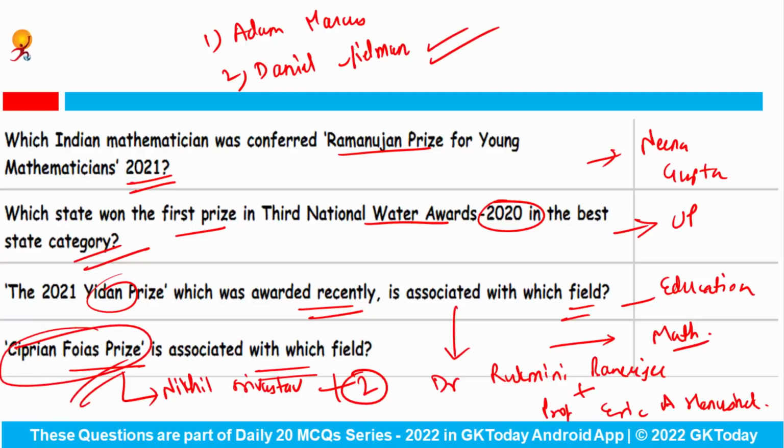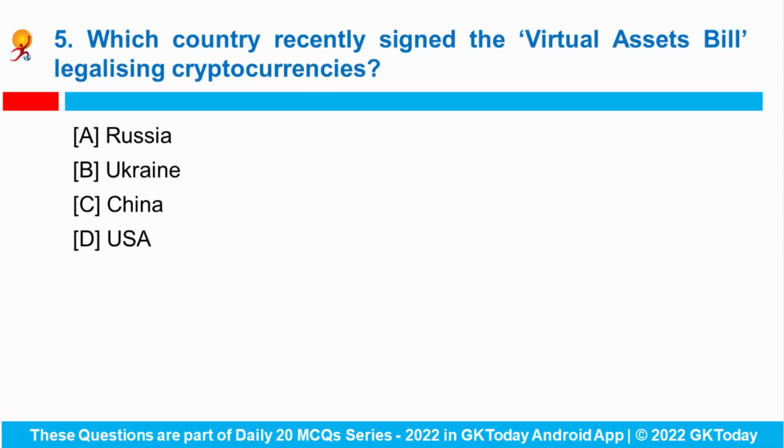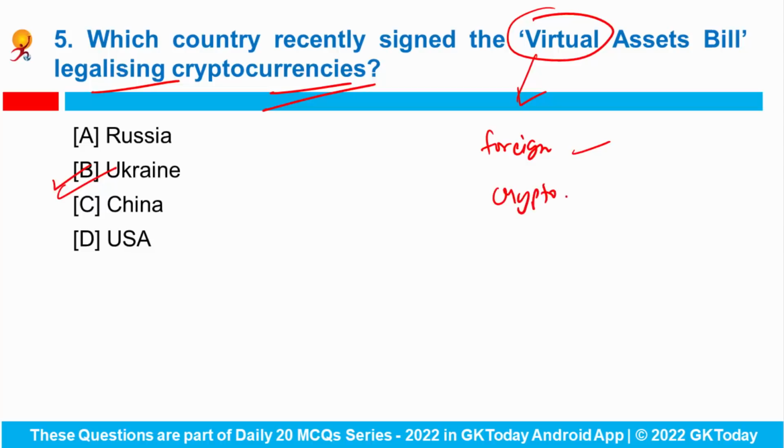Fine. Next question. Which country recently signed the Virtual Assets Bill legalizing cryptocurrencies? So the President of Ukraine, Volodymyr Zelensky, has signed the Virtual Assets Bill legalizing the cryptocurrencies, and this bill was adopted by the Parliament last month. So the bill will allow the foreign and Ukrainian cryptocurrency exchanges to operate legally in the country, and also it will allow the banks to open accounts for crypto companies. Ukraine has received millions of dollars worth of cryptocurrency donations to support the country's conflict against Russia.